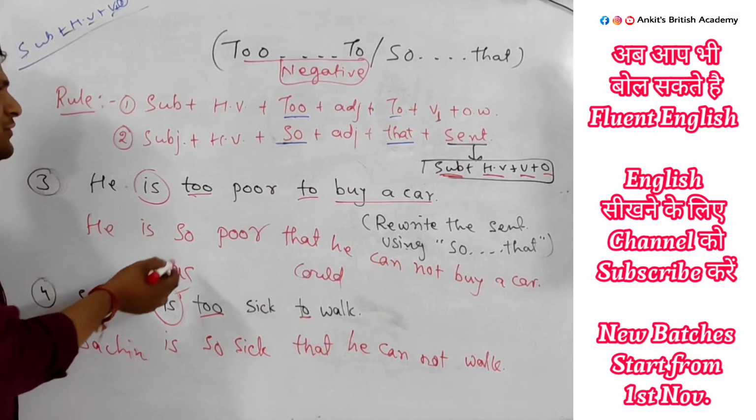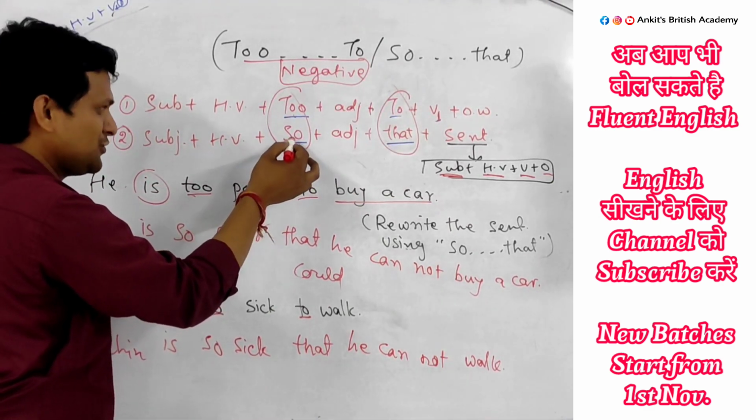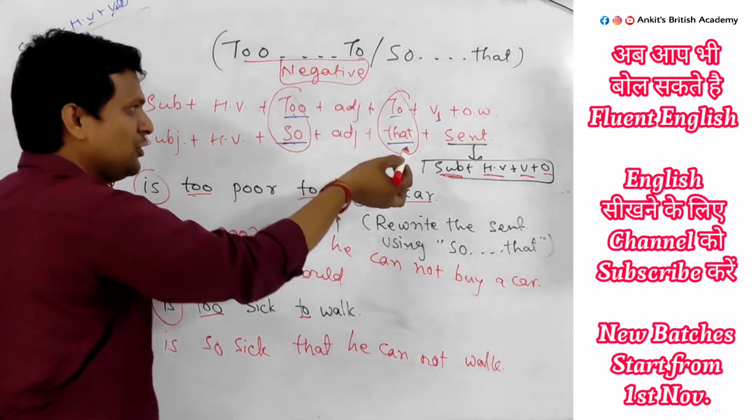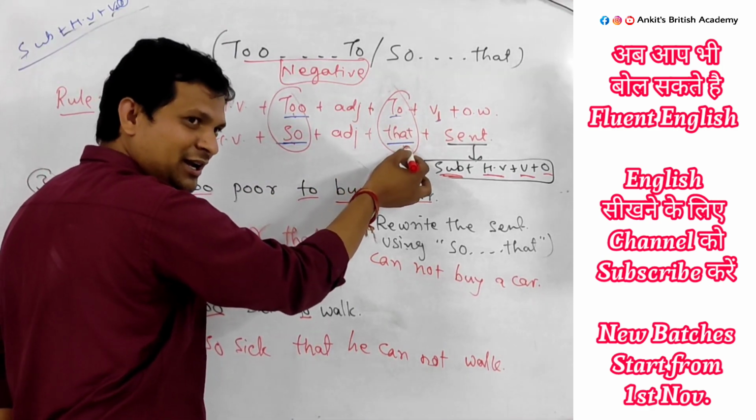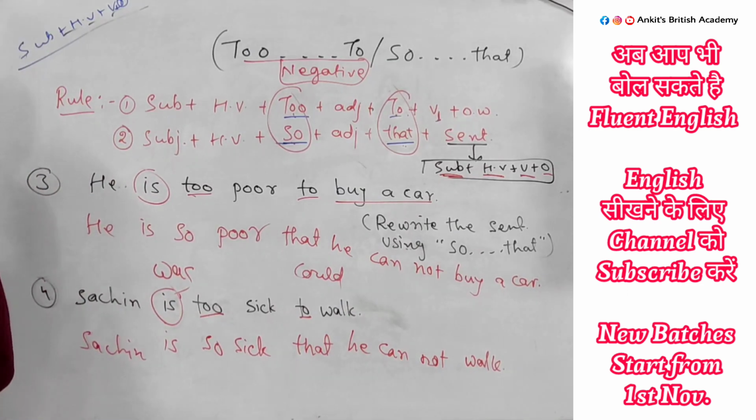Both rules are very simple. What do we have to do? Only change "to" and "so": "to" in the place of "so", or "so" in the place of "to". Then "to" in the place of "that", and "that" in the place of "to". We do not have to do any other thing. Very easy. Yes, sir. Can you make it if you find this question in your exam? Yes, sir. Yes, no?